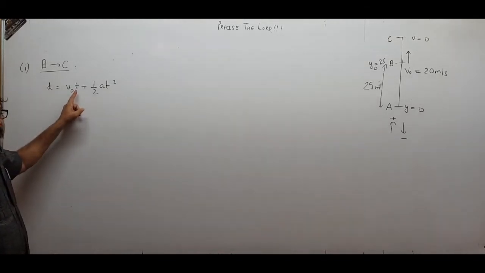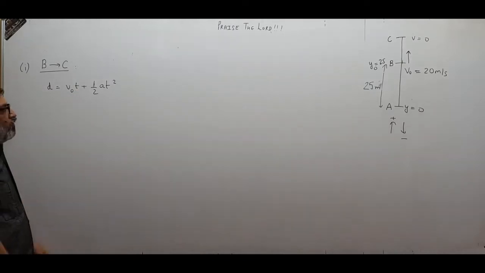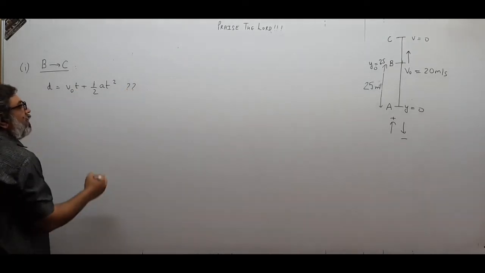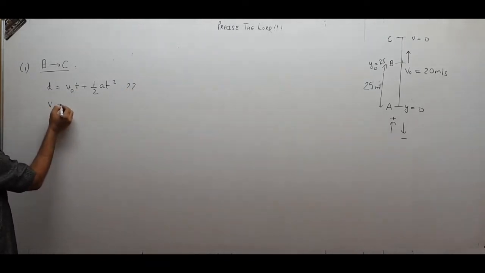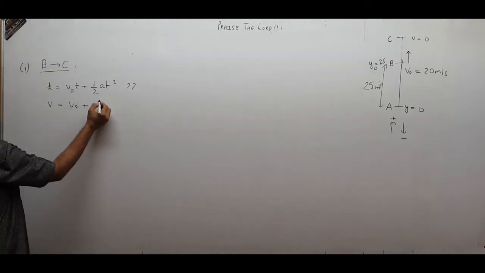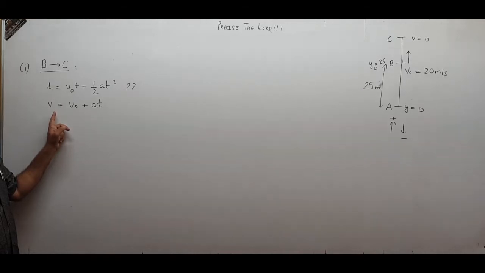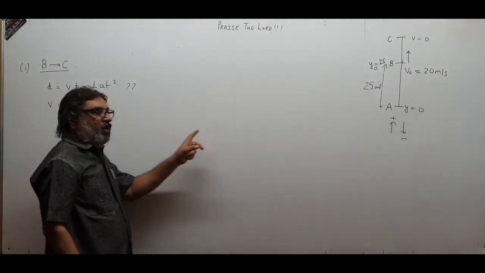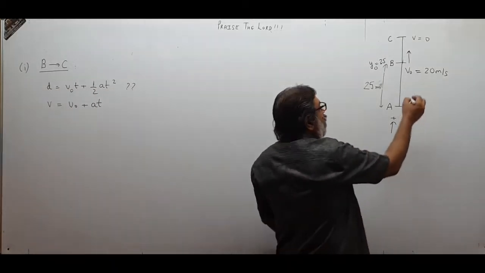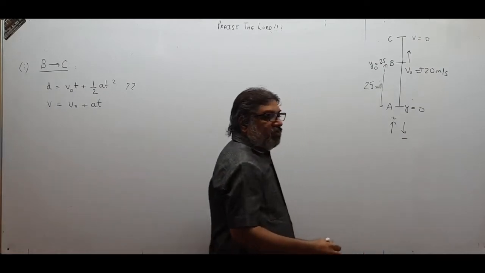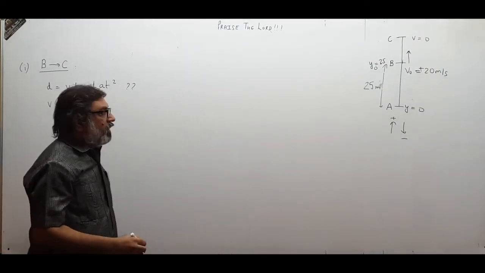But I don't know the time in how much it will reach, so I cannot use this equation. Another equation with me is v equal to v0 plus at. I know the final velocity is 0 at the topmost point. I know the initial velocity, 20 meter per second, in upward direction. Upward is plus, so this will be counted plus. We have to be very careful about the sign, children.